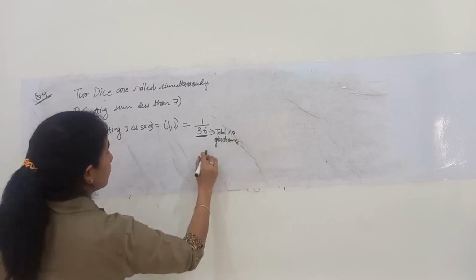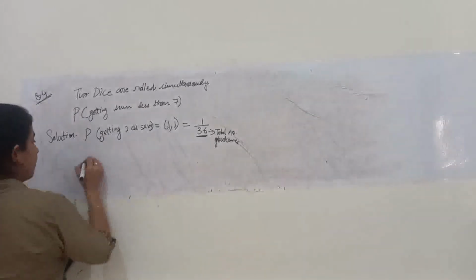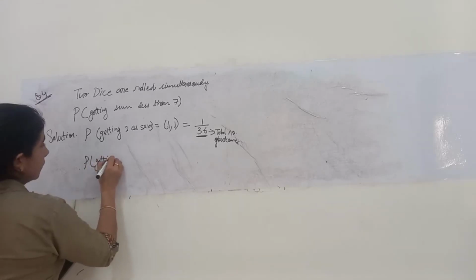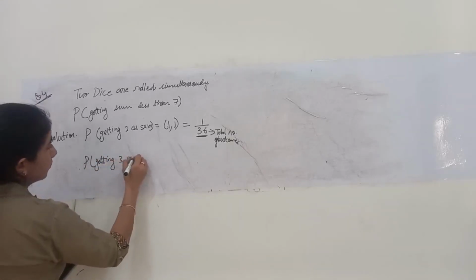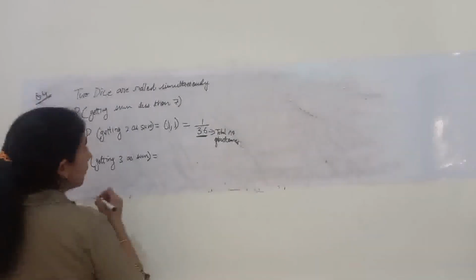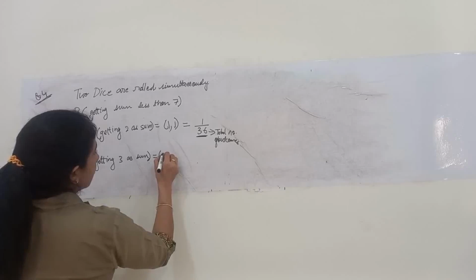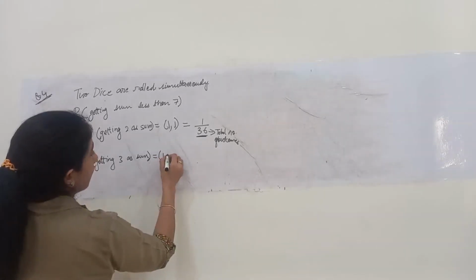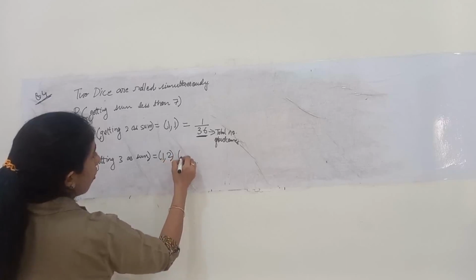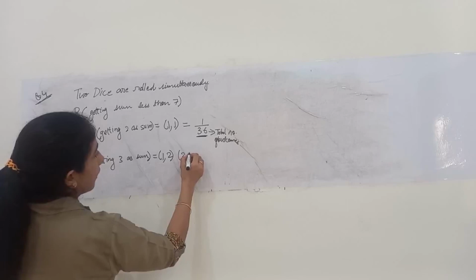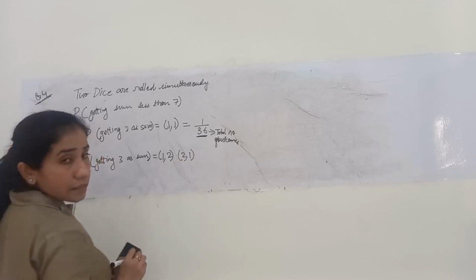Total number of outcomes. Okay, now probability of getting 3 as a sum. What are the favorable conditions? Getting 1 on first dice and 2 on second dice, or getting 2 on first dice and 1 on second dice.